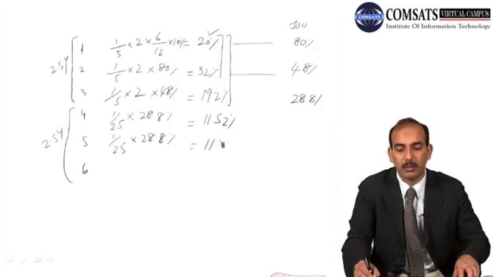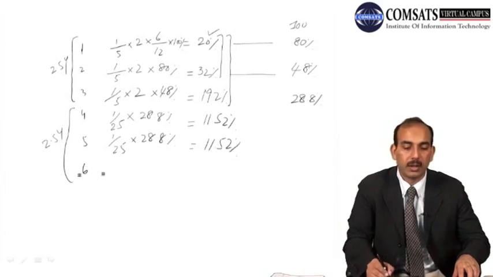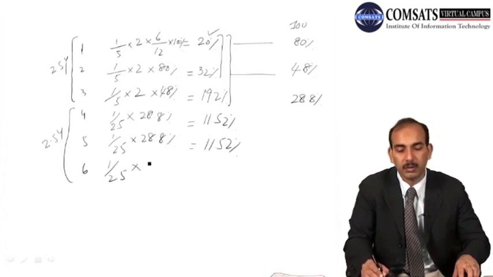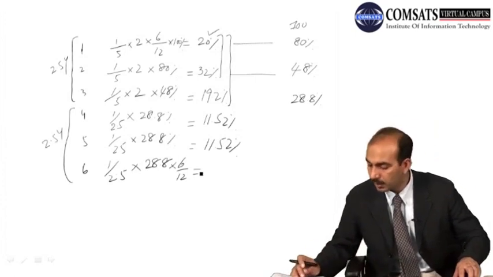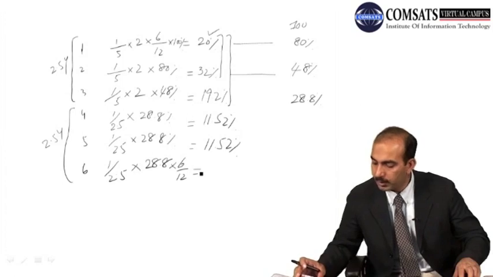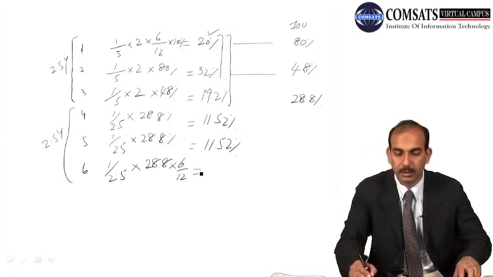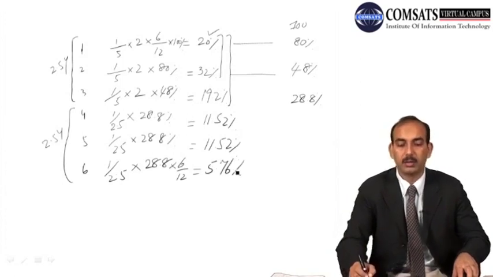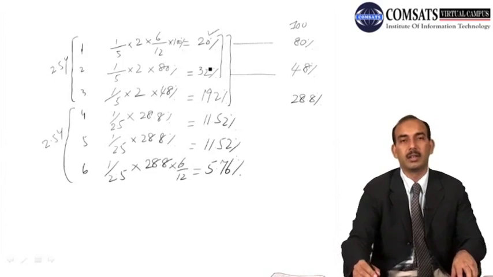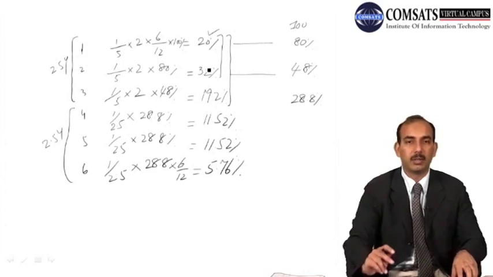So we have 11.52% for the fifth year, and then for the sixth year we are left with only 6 months in this case. So we have the straight line method for 6 months, 6 over 12, and we calculate it for 6 months. It will become equal to 5.76%. So these are the rates we will be using under the MACRS 5 year property class.